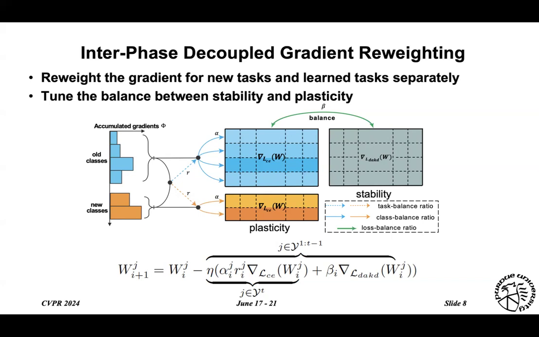Then we leverage a loss balance ratio beta to strike a balance between the plasticity, which is the gradient from the cross-entropy loss, and the stability, with the gradient from the distillation loss. So finally, our weight update equation is shown below, which addresses both the inter-task and the intra-task imbalance challenges for class-incremental learning.